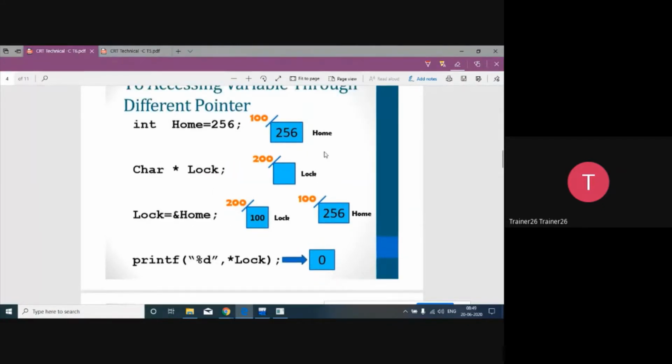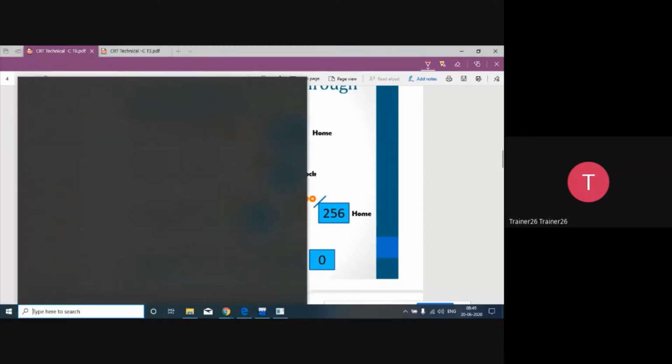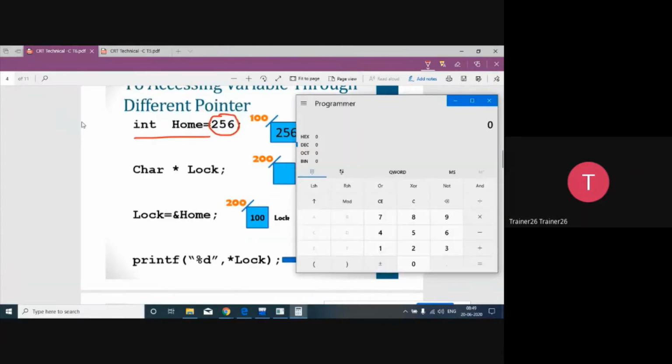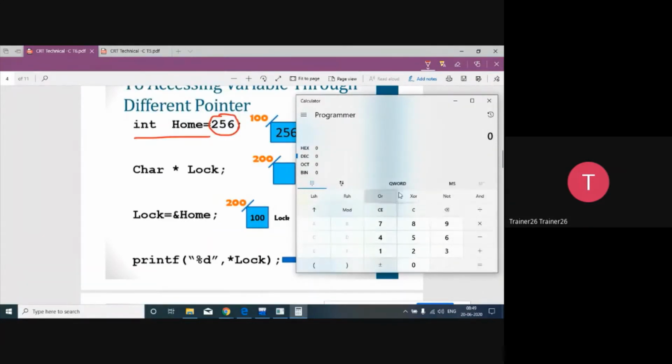There is a code written on your screen. In that particular code, I have declared one variable as an integer variable, and specifically I put 256. The reason I put 256: let me turn on the calculator and see with it. In the calculator, set word, decimal, and enter 256.